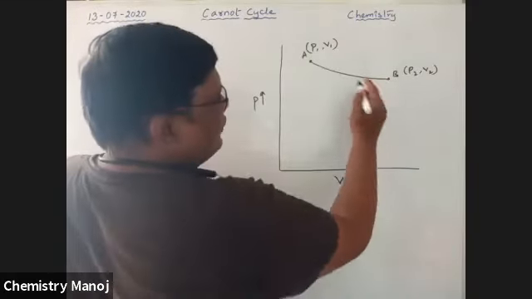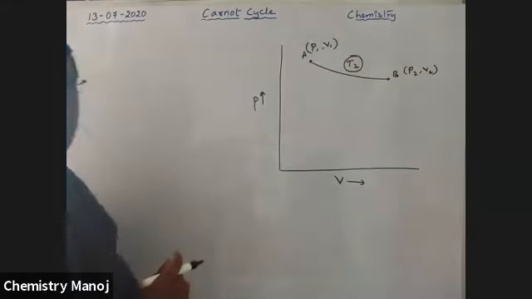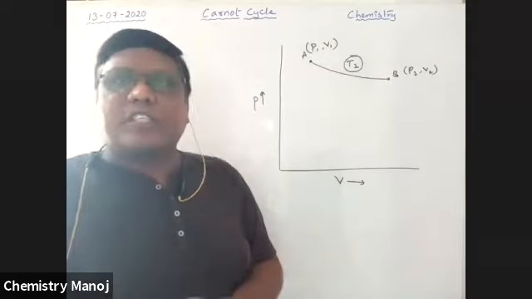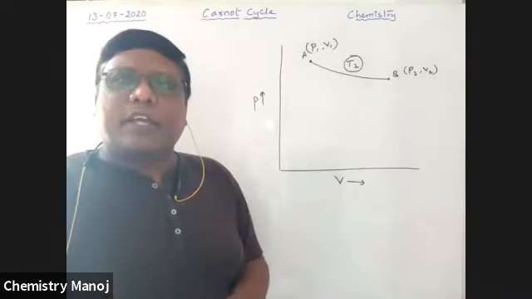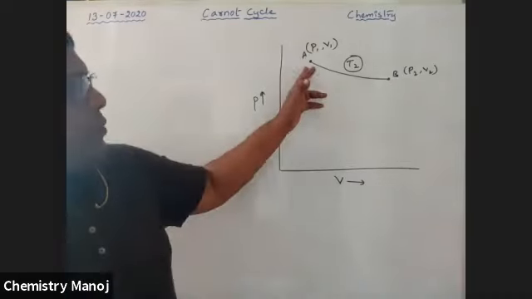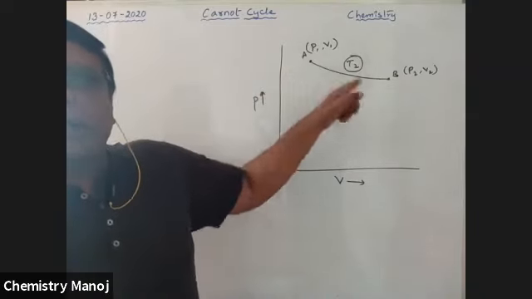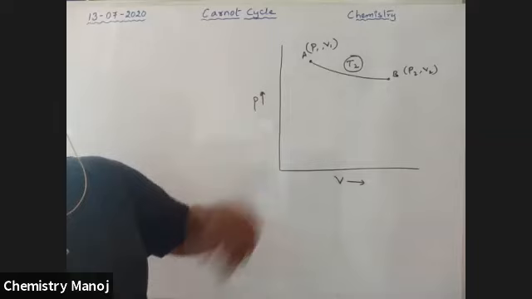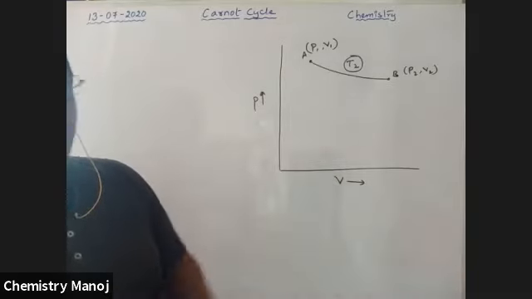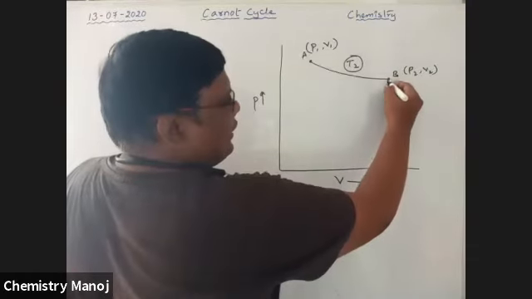Along this line the temperature is fixed, which is T2, the high temperature. Temperature is constant through this line, which means it is an isothermal process. From here to here, some isothermal work is completed. After that, the second operation: from B to C, the system moves like this.